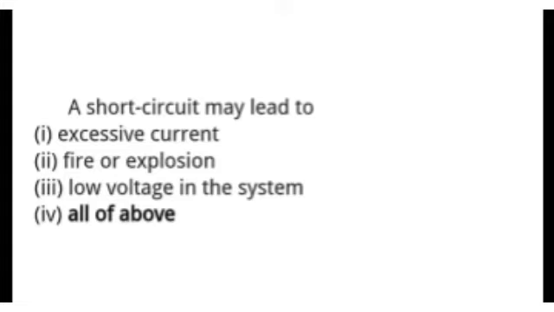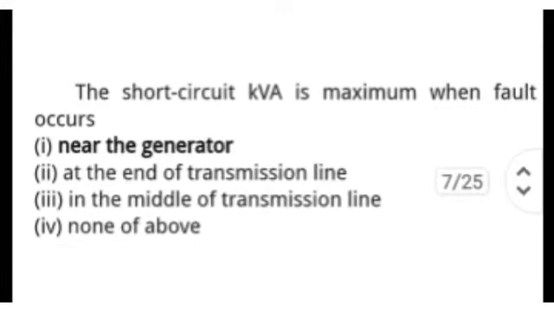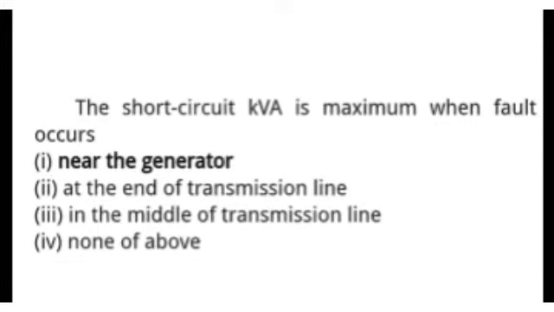Next question is, the short circuit kVA is maximum when fault occurs, and options are near the generator, at the end of transmission line, in the middle of transmission line, and none of the above. So short circuit kVA is maximum when fault occurs near the generator. Okay, so the right answer is near the generator.